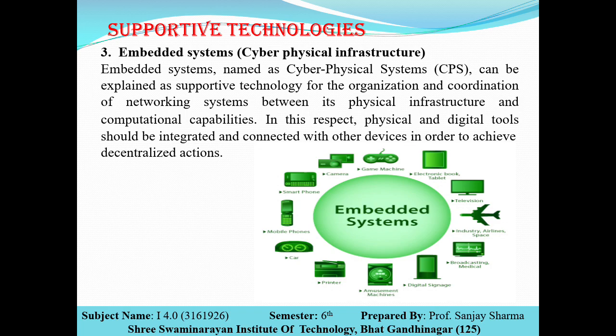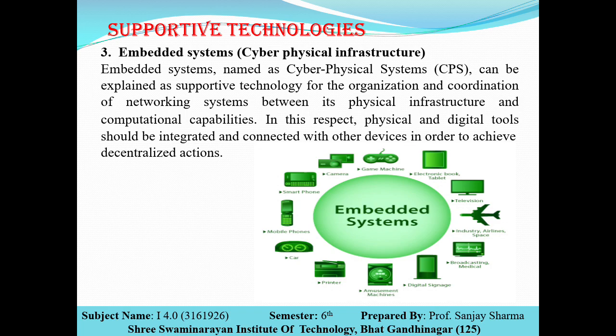Similarly, this type of system can be used for manufacturing, and it will become a must to use this embedded system. The main benefit is that we can have knowledge of each and every activity.